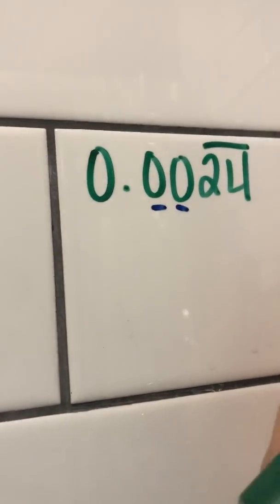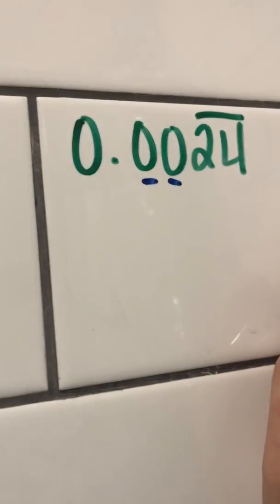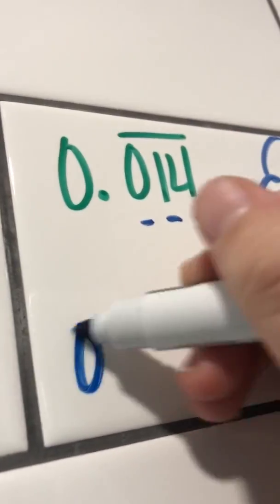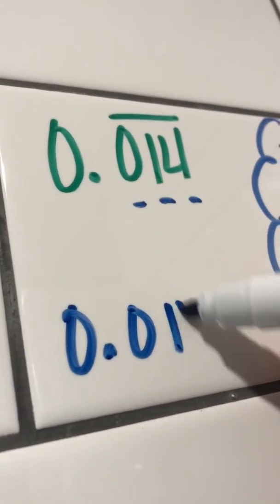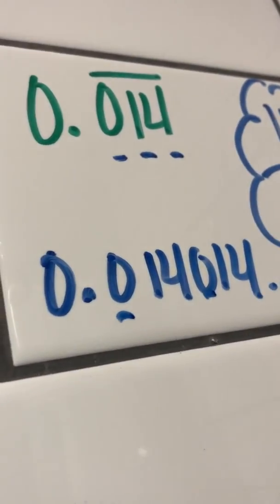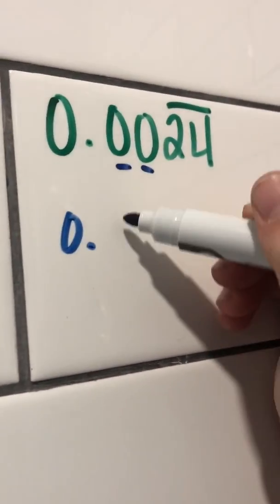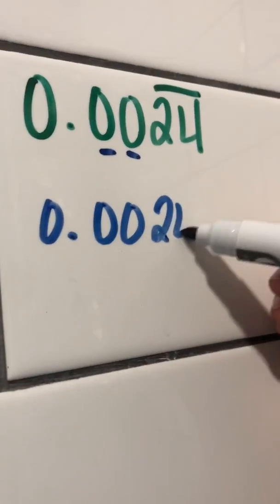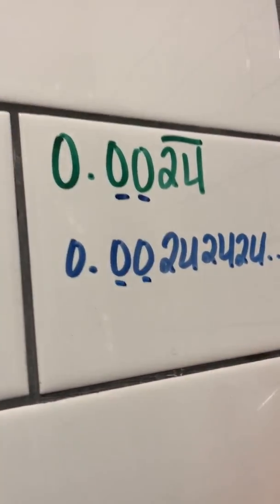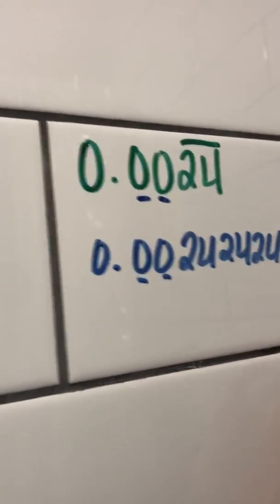And the difference between this row that I'm looking at now and the row that we just did before, like this one for example, this one would be written out 0.014. So that 0 is going to repeat with the digits. Down here, if I were to write this out, I have 0.00, only the 2 4s repeating over and over again. So those are not repeating, they're 0 placeholders.